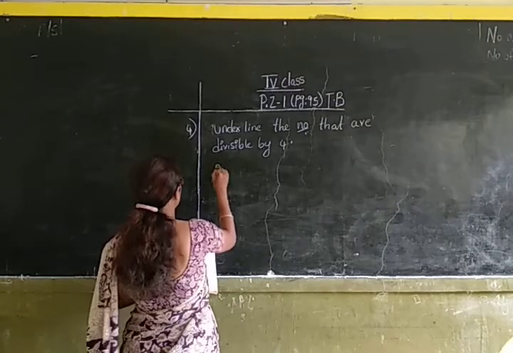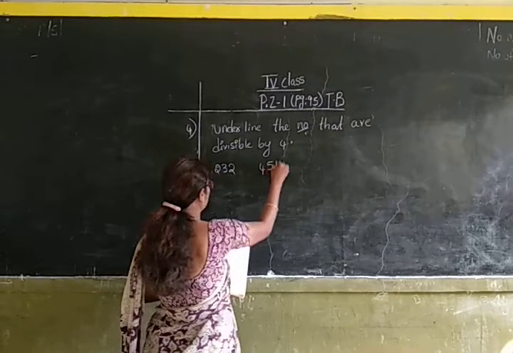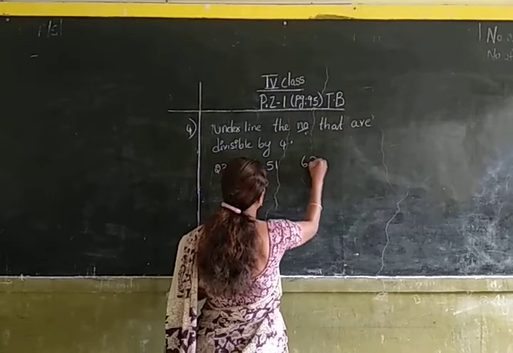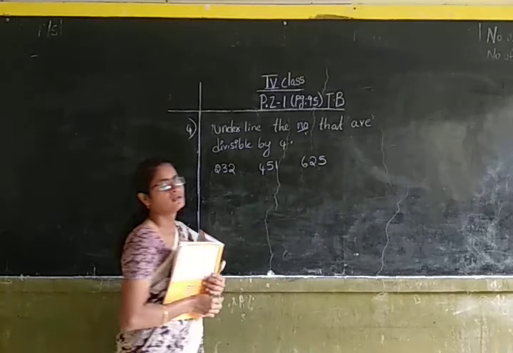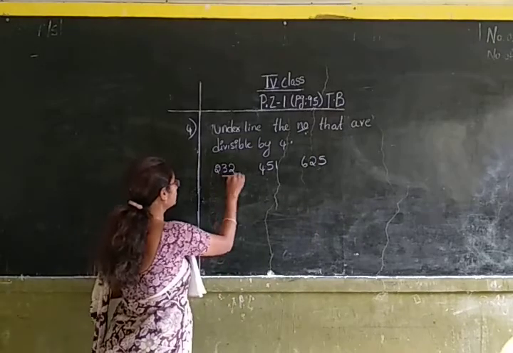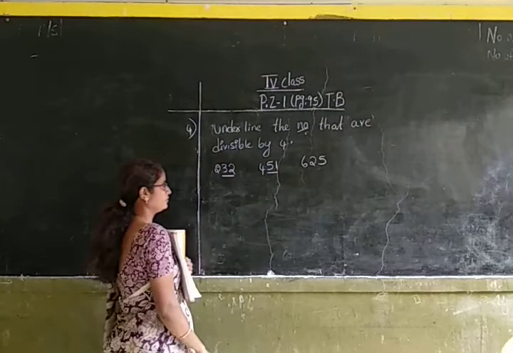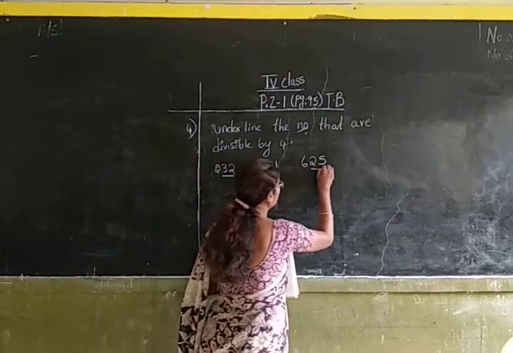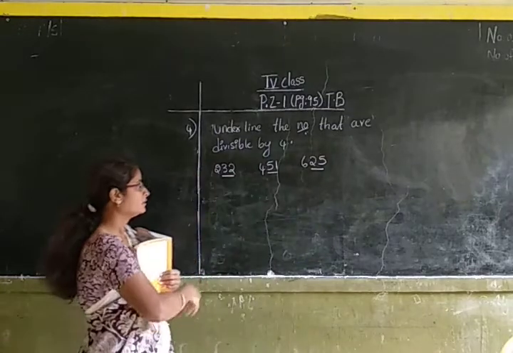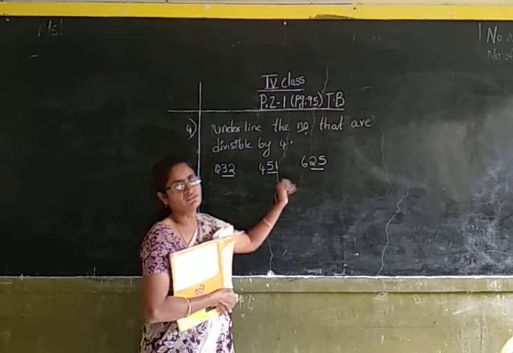The first question: 232, 451, 625. Okay children, now let us check the last two digits of the number. Here the last two digits of the number is 32. Here the last two digits of the number is 51. And here the last two digits of the number is 25.